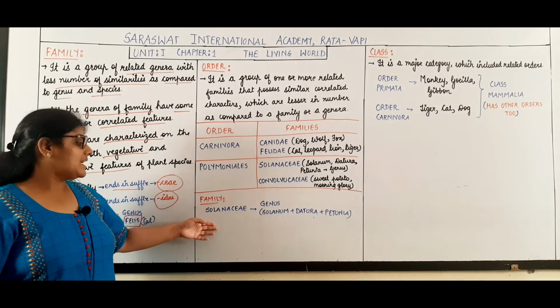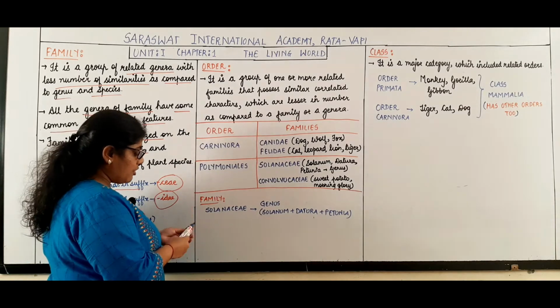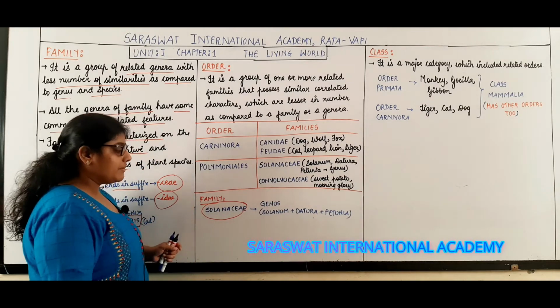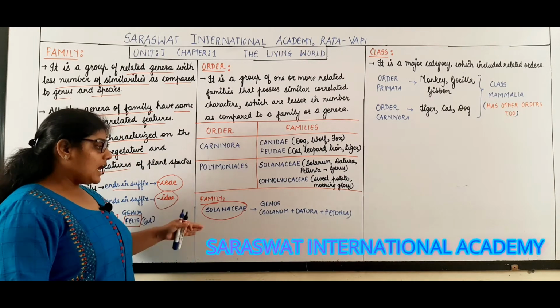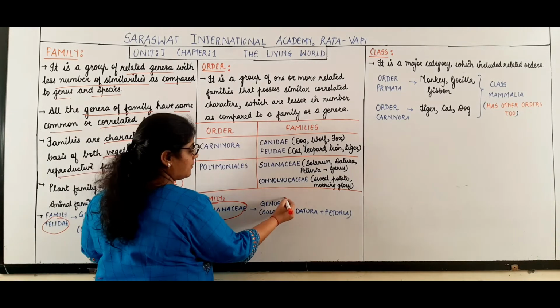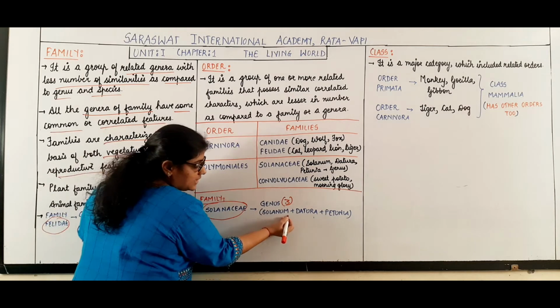In the same way we will take an example of a plant family. Students, the name of the family is Solanaceae. What is the name of the family? Solanaceae. Now this family Solanaceae includes how many genera? 3 genera. Which are those 3 genera?